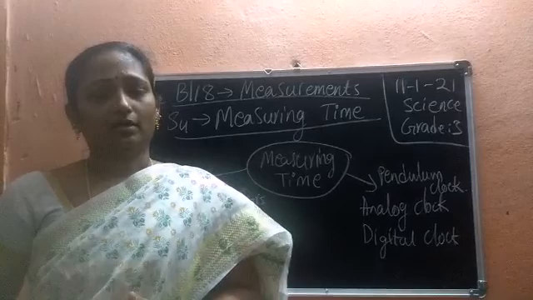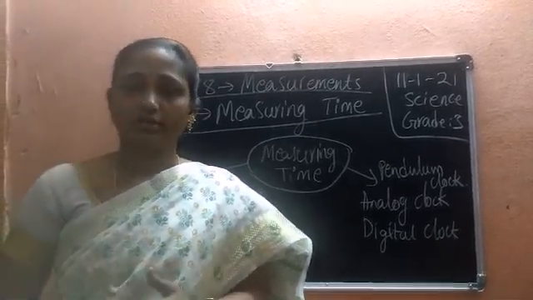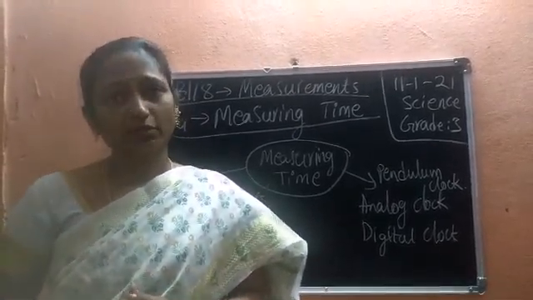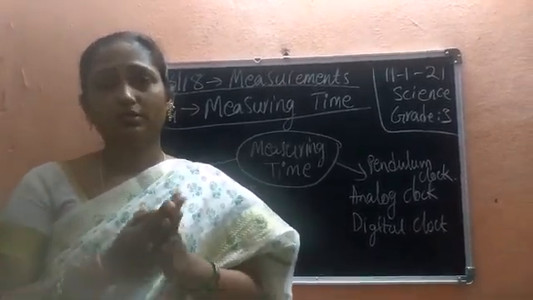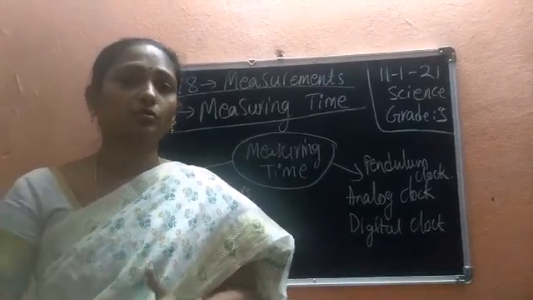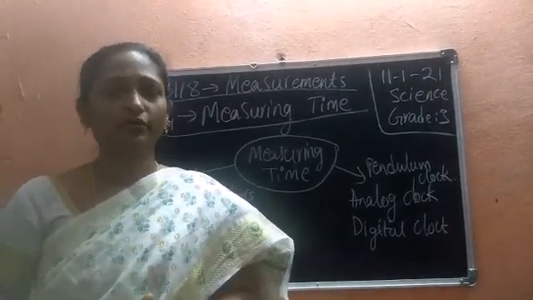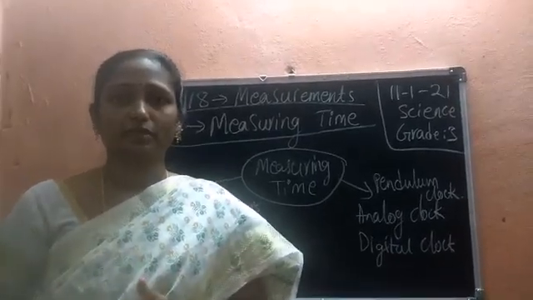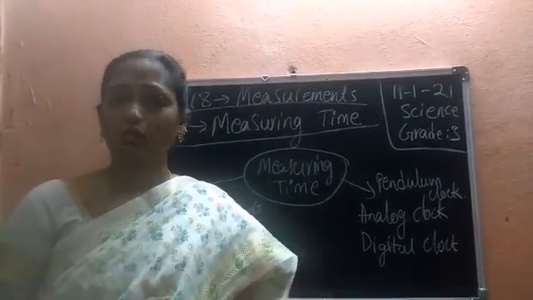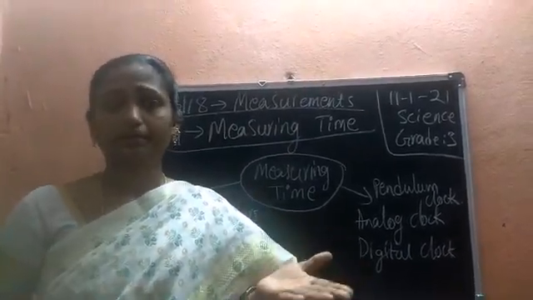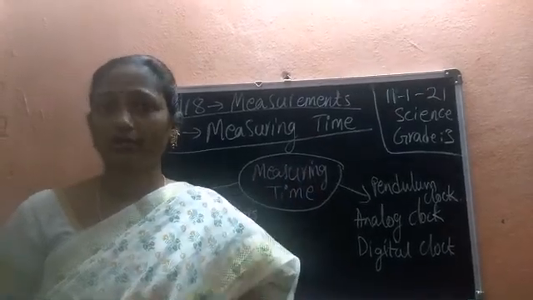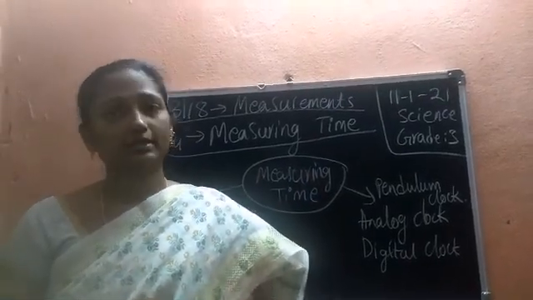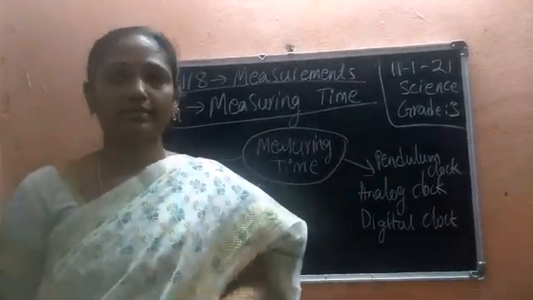So children, if there is no watch or a clock, can you know the time? What's the time to leave from home to school? No, we cannot know. So there are some tools to measure time. What are the tools used by the olden people and what are the tools we are using now to measure the time? Let us learn by a story in the reader, children.